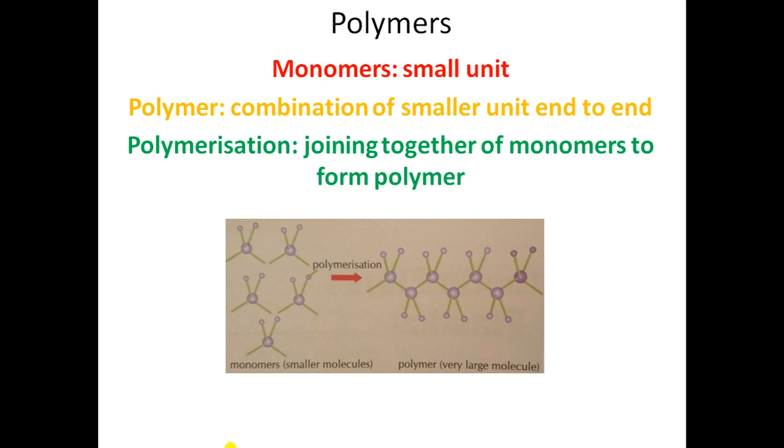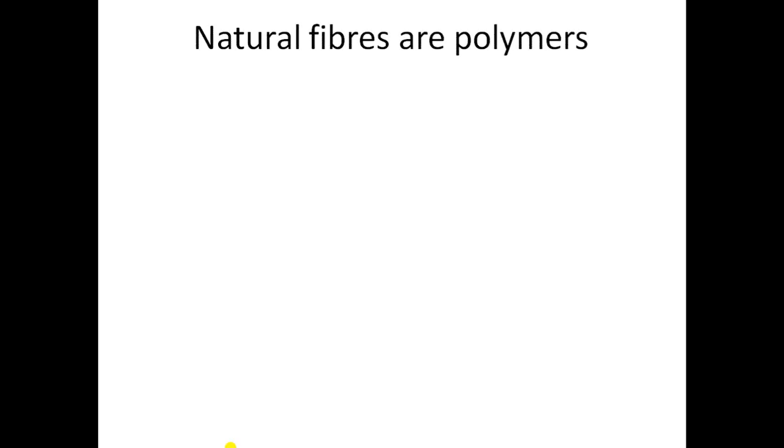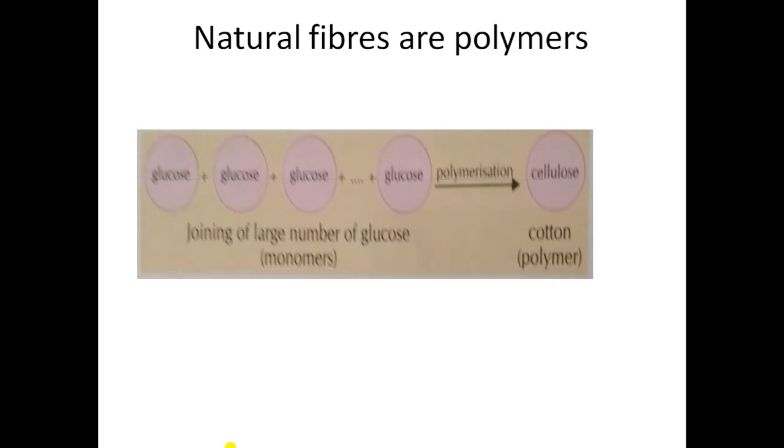So this long chain is called a polymer, and the conversion of monomers to polymer is called polymerization. And students, it does not take place only in synthetic fibers. Let us know the case of natural fiber as well. As we know natural fiber, let us look at the example of cotton fiber. So natural fibers are also polymers. Cotton fiber is the polymer of cellulose.